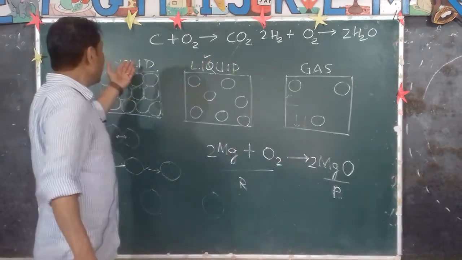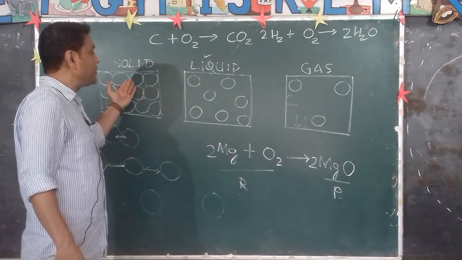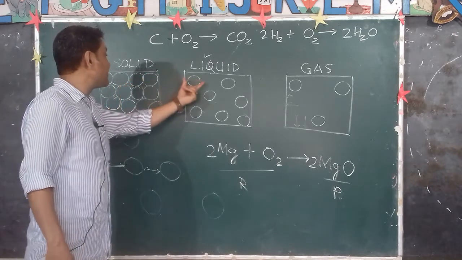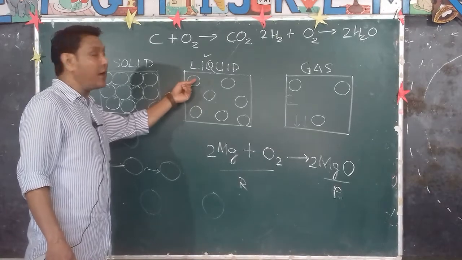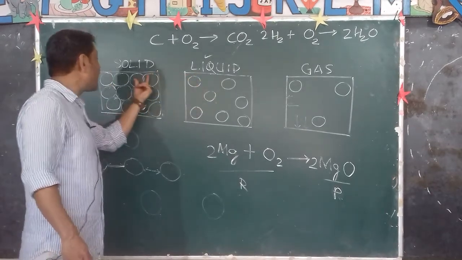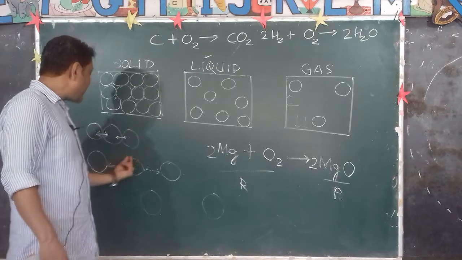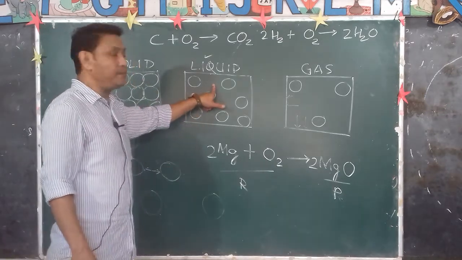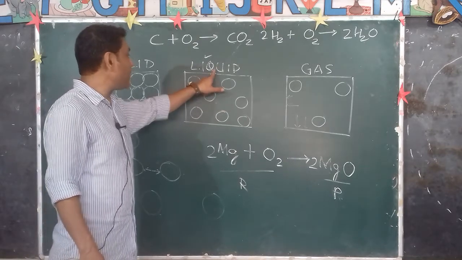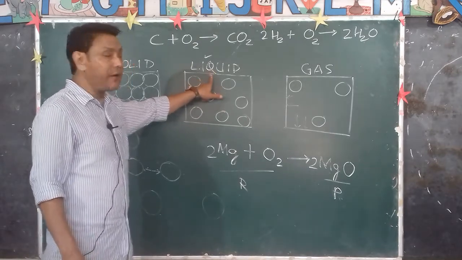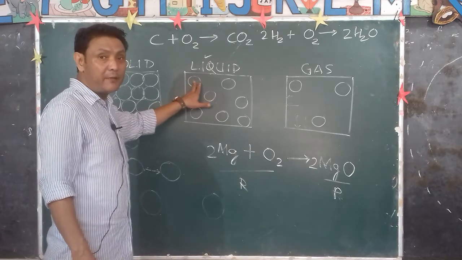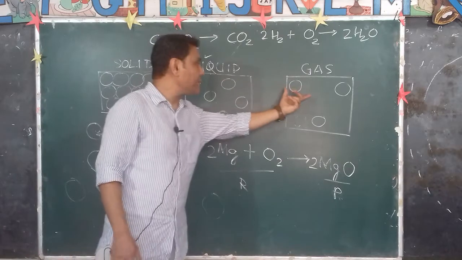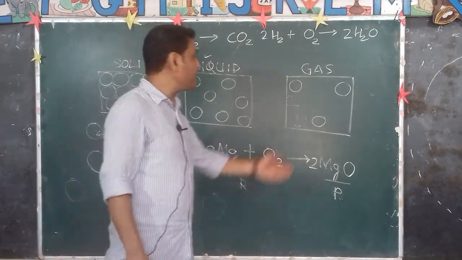When we heat the solid, it gets enough kinetic energy and the intermolecular space increases. The kinetic energy becomes more than the force of attraction between the molecules, so they start separating from each other, and it attains the molecular arrangement of the liquid. Similarly, if you heat the liquid, the kinetic energy of the molecules becomes more than the force of attraction between the molecules, so it attains the molecular arrangement of the gases.